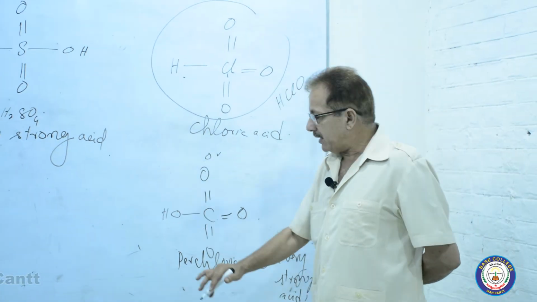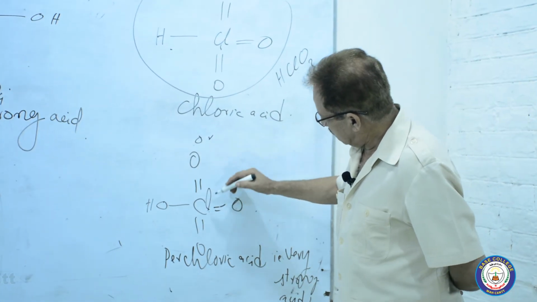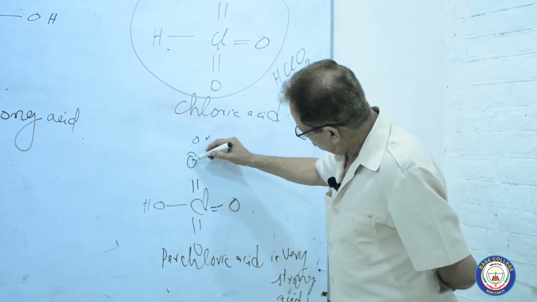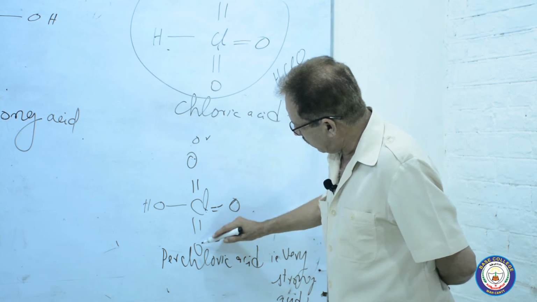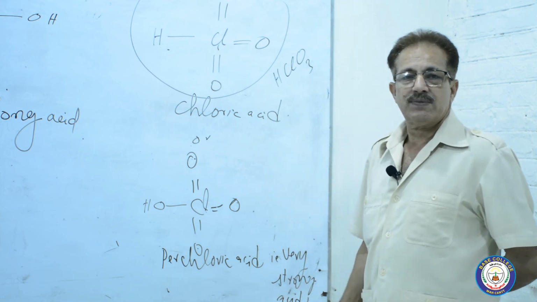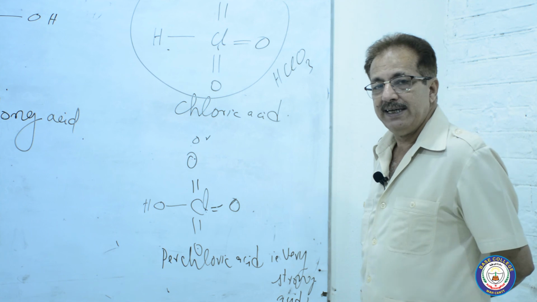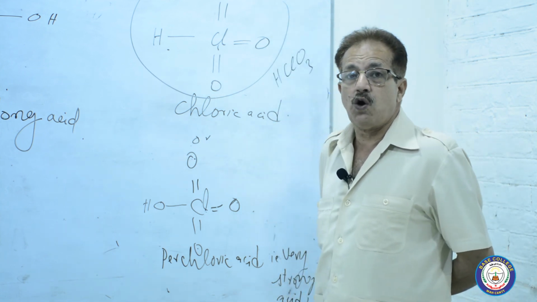While in the form of hydroxide, it will not be chloric acid. It will be perchloric acid, because this chlorine is surrounded by 2 oxygen, 1 more oxygen here and 1 OH. That is the hydroxide of chlorine. So that is not chloric acid, that is perchloric acid. It is a very, very strong acid.